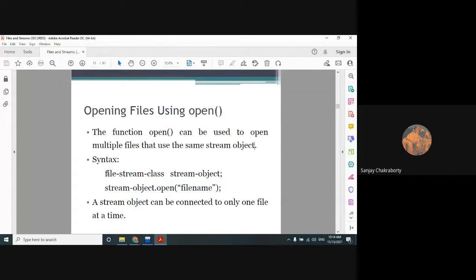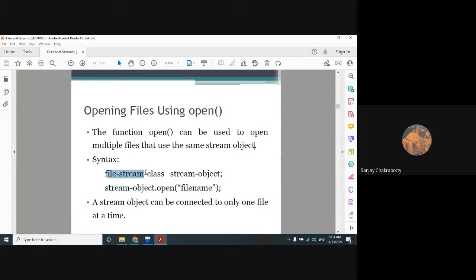Suppose we have created a stream object of a file stream class, and we use the same stream object dot open method, and then pass the file name that we want to open. So in future we can use the same stream object to open another file.